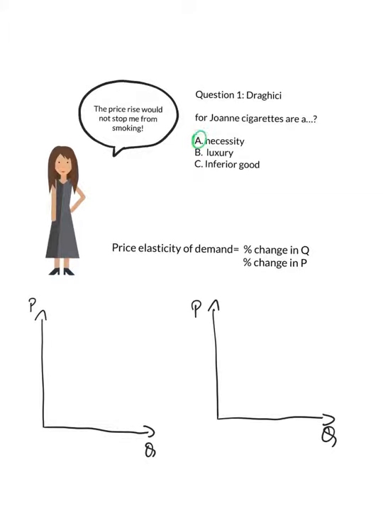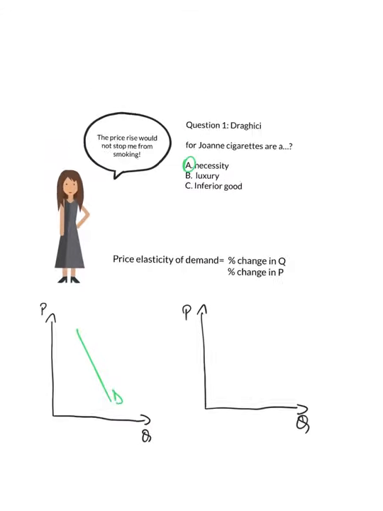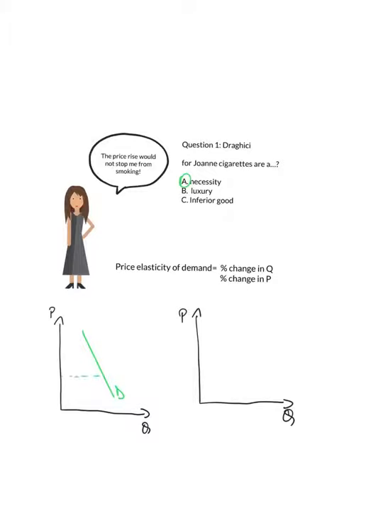The concept behind this is represented by elasticity, which is a measure of how much a buyer responds to a change in the market. A smaller price elasticity implies a smaller responsiveness of the customer. In the first graph, we will represent the demand for a necessity, which would be more steep. Therefore, if the price was $25 for a pack of cigarettes and then it increased to $40, the quantity does not differ that much.